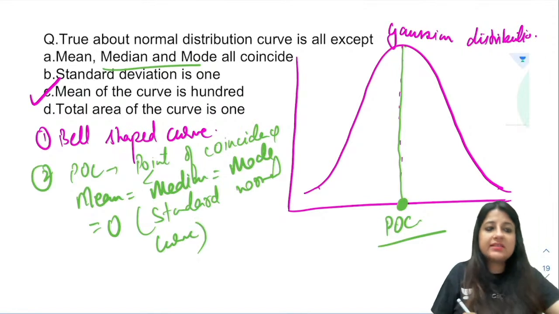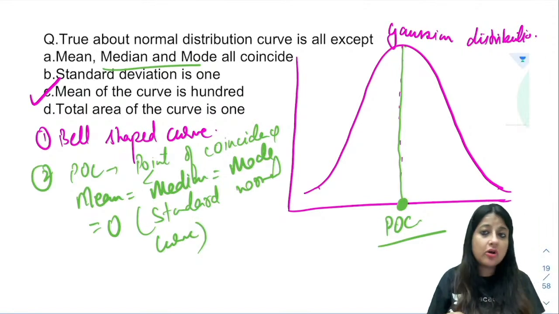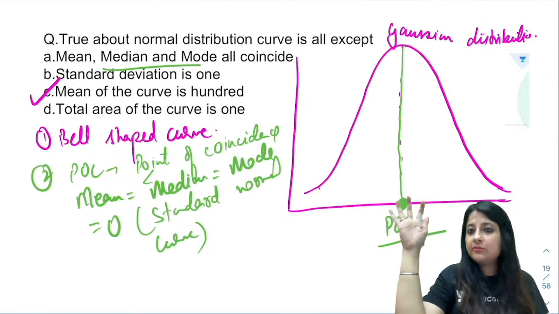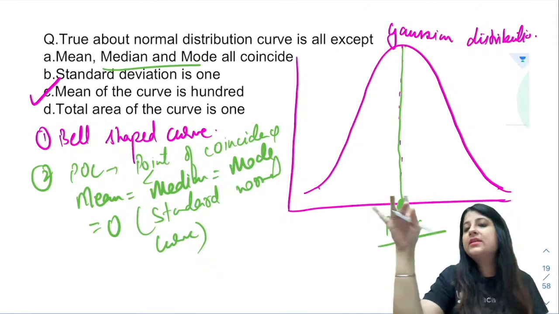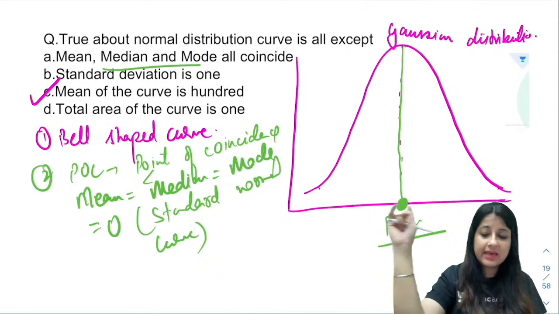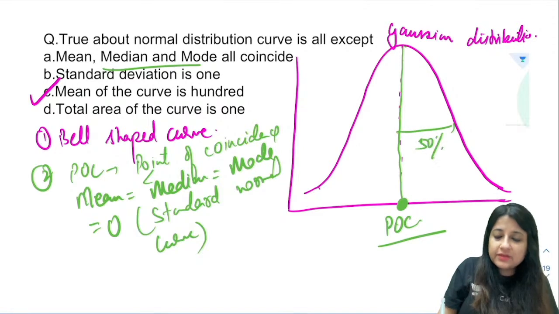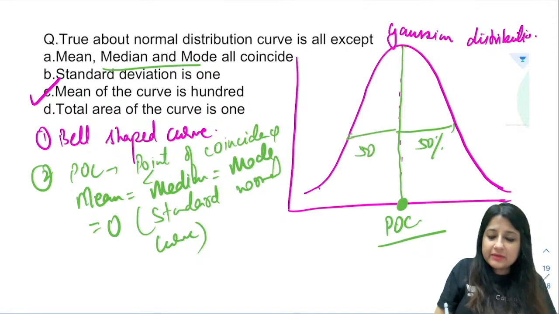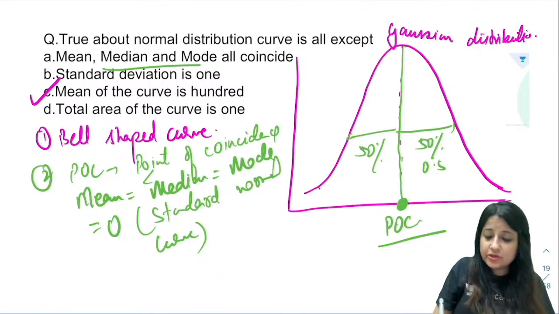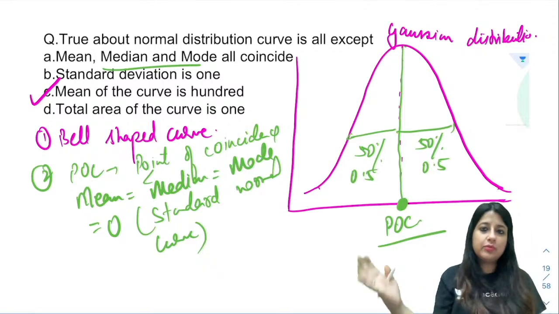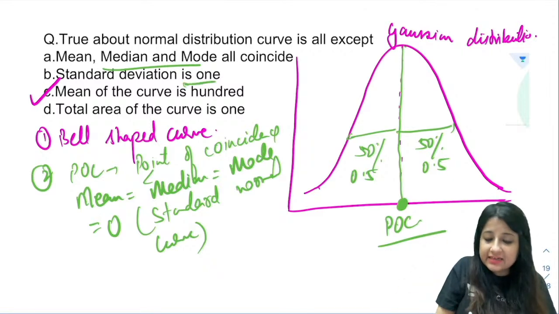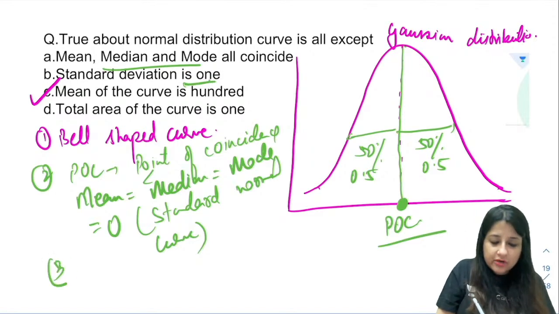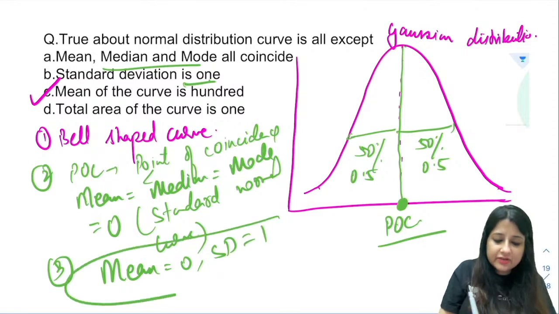So you are asked what is the difference between a normal curve and a standard normal curve. For a normal curve, mean, median, mode are all equal. For a standard normal curve, mean, median and mode are equal to 0. And here you can see 50% observations are above and 50% are below. So what is the total dispersion or spread of data? 0.5 towards the right, 0.5 towards the left. So total spread of data or standard deviation is 1. So for a standard normal distribution curve, always remember mean is 0 and standard deviation is equal to 1.